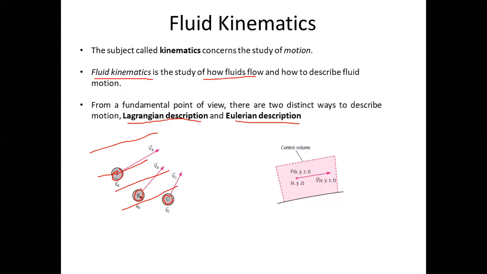So if we focus on an individual fluid particle, and if we track its position, its velocity, its acceleration, whatever the parameters related with the movement or the motion. So parameters which are related with the motion are the position, displacement, velocity, and acceleration. So if we track these parameters for an individual fluid particle in a fluid flow, such a way of study is called Lagrangian description. So what Lagrangian has done, Lagrangian has studied individual fluid particles for their movement. Right? So such type of description is called Lagrangian description.